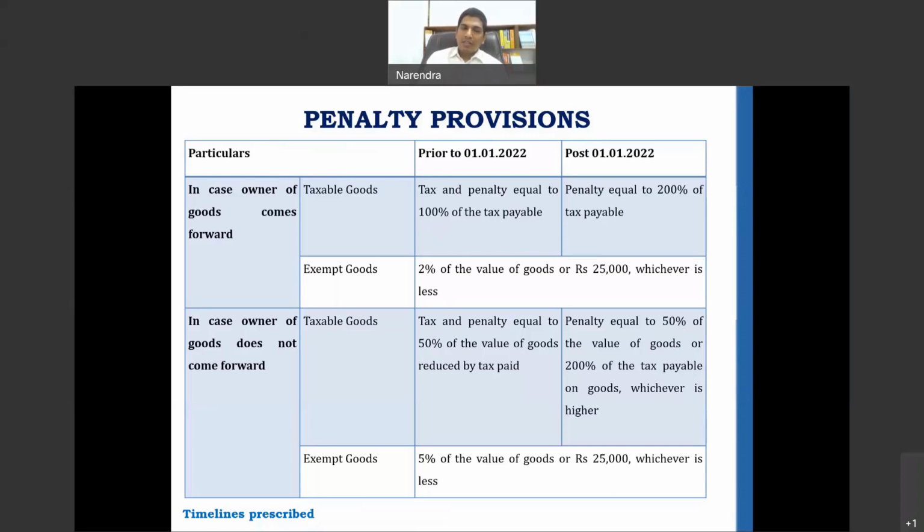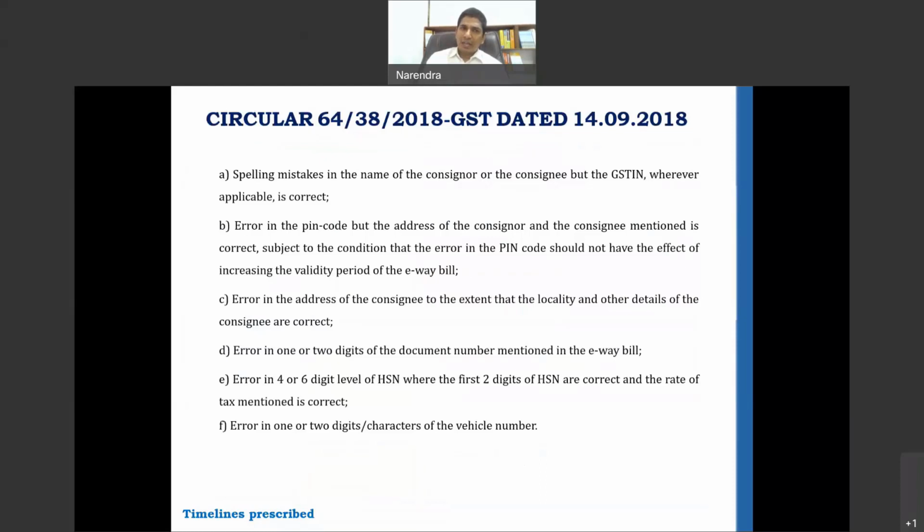The second topic that we're going to discuss is whether these penalties are required to be paid in case of all non-compliances with respect to e-way bill. And in that context, a circular has been issued, Circular 64, back in 2018, wherein it mentioned that in case there are any minor errors, the errors that have been prescribed on screen come from the circular. The 6 scenarios have been mentioned in the circular, wherein these 6 errors are basically very minor errors, there are spelling mistakes or error in mentioning the document number or vehicle number.